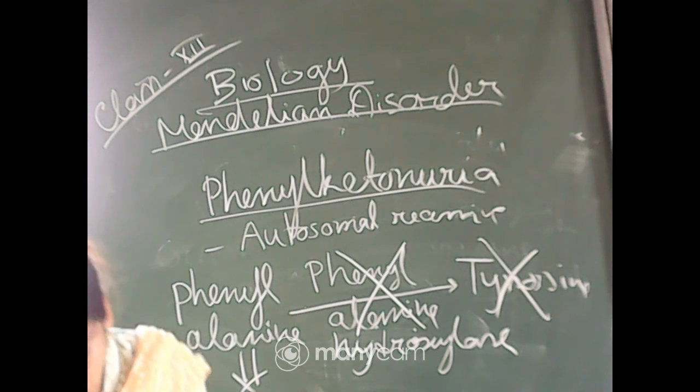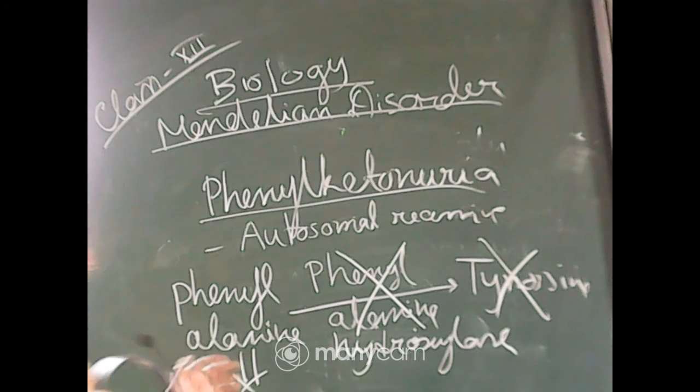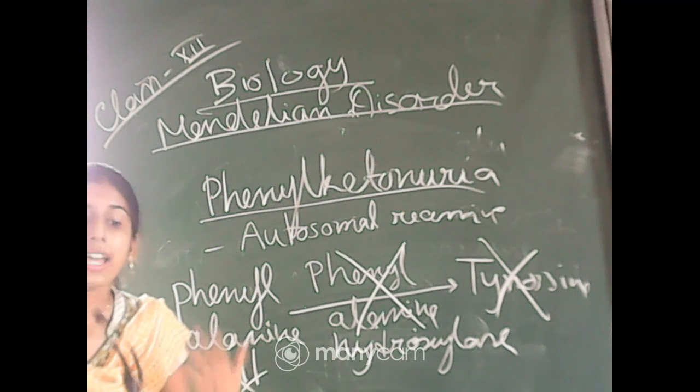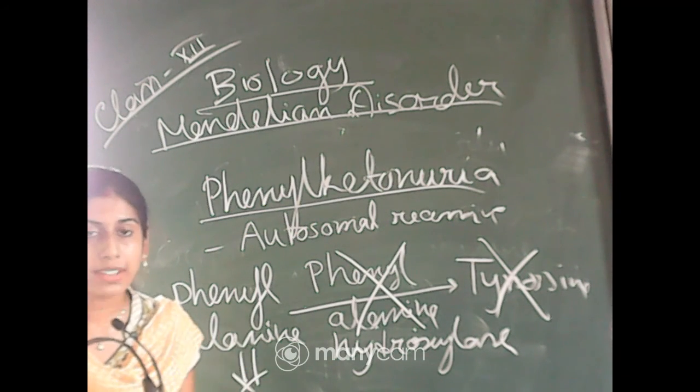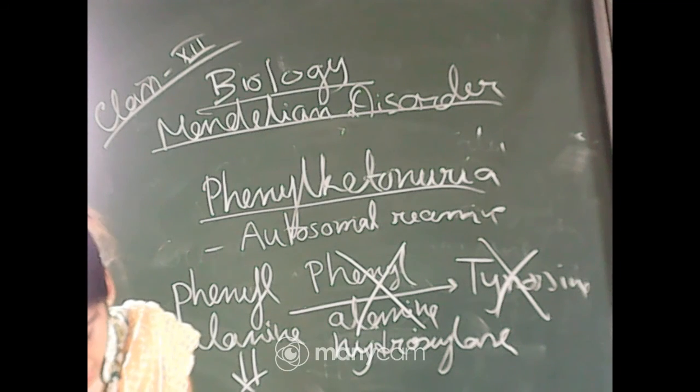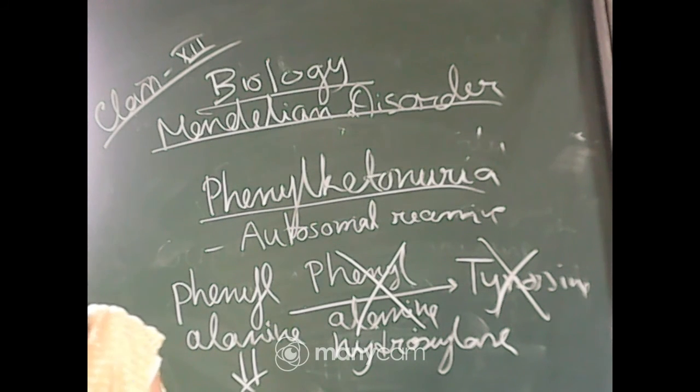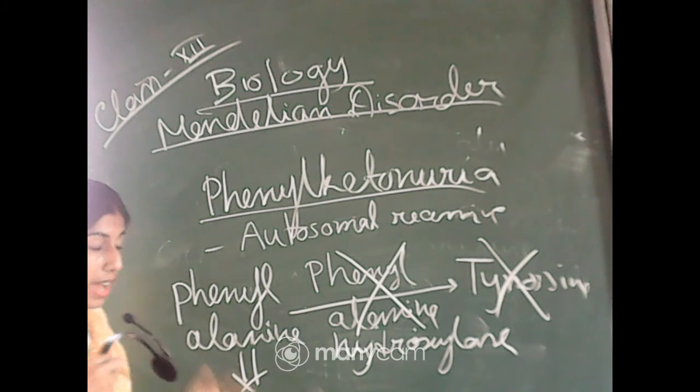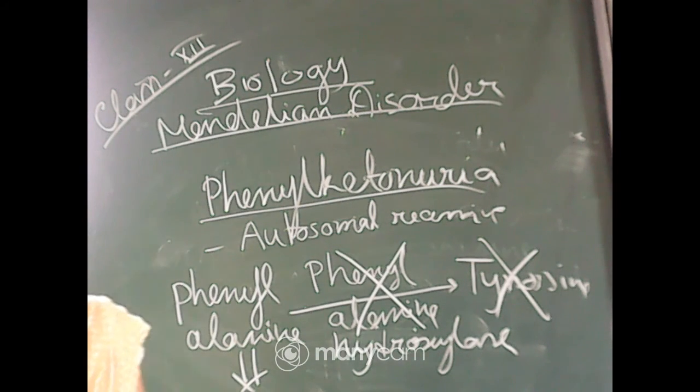Okay, and accumulation of this in the brain results in mental retardation, and ultimately this will accumulate in the cerebrospinal fluid and brain, and this can cause mental retardation, and these are also excreted through the urine. This can also be excreted through the urine because of its poor absorption by the kidney. The kidney will not absorb this part, so this part will be released through the urine. Okay, and ultimately this can cause mental retardation. So that is all about phenylketonuria.